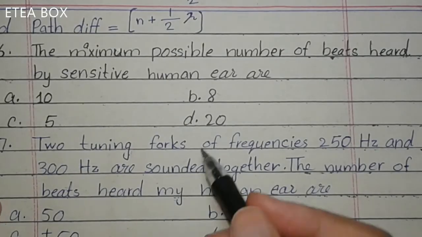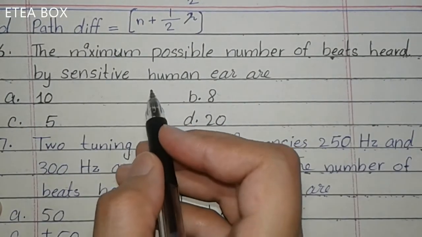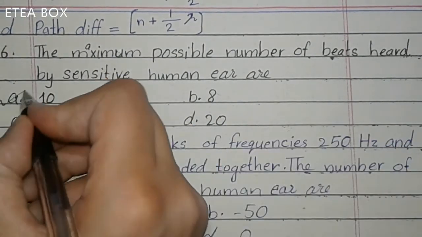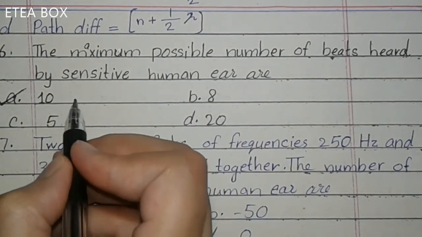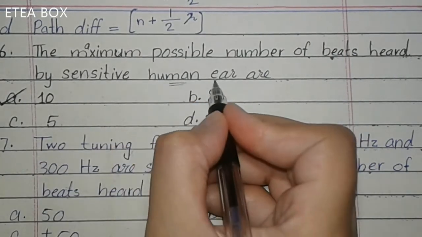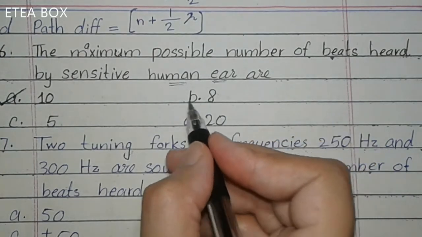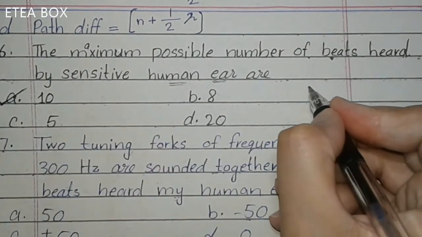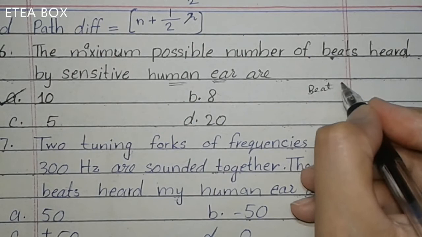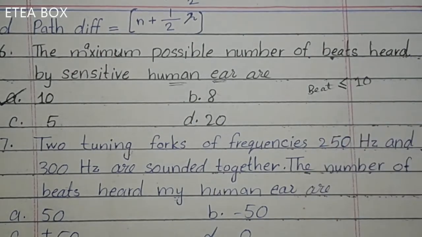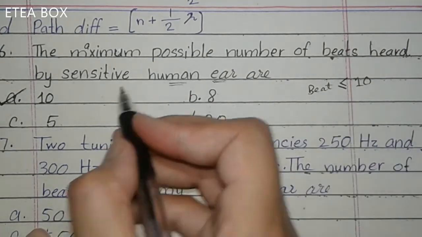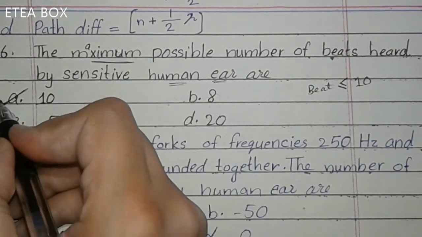Now the maximum possible number of beats heard by a sensitive human ear is 10. Only 10 beats will be observed by a human ear. A human ear is unable to observe more than 10 beats. The beats must be smaller than or equal to 10. But look here, it is the maximum possible, so the maximum possible is 10.